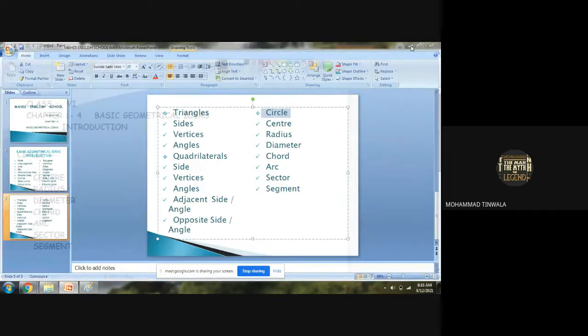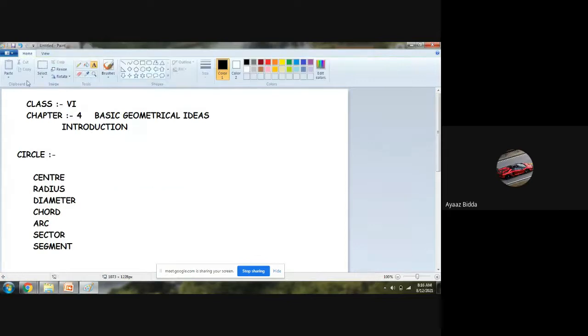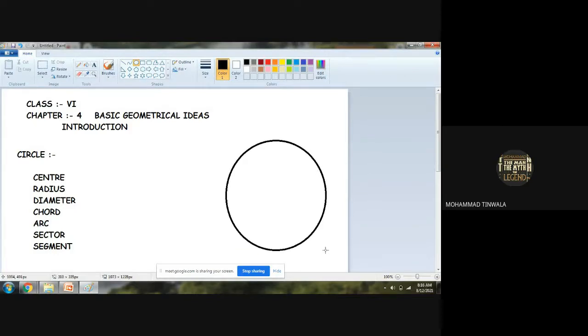Okay? Now, coming back to our part, I can say this is circle, right? Am I correct or wrong? Okay. Yes, sir. Now, how do we form a circle? Can anyone tell me? A circle is perfectly round. How can we say that this is a circle? How can a circle be formed?